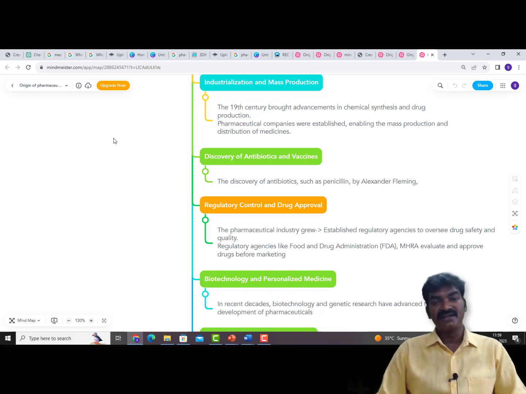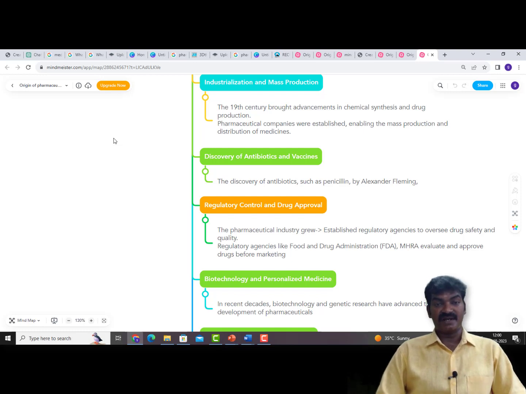And regulatory control and drug approval. Yes, each country's government created separate regulatory agencies, and these agencies started to oversee whether drugs are being manufactured properly as per regulations, and whether drugs meet safety, quality and efficacy. Regulatory agencies like the FDA of the United States and the MHRA of the UK have created policies, guidelines, and pharmacopoeias